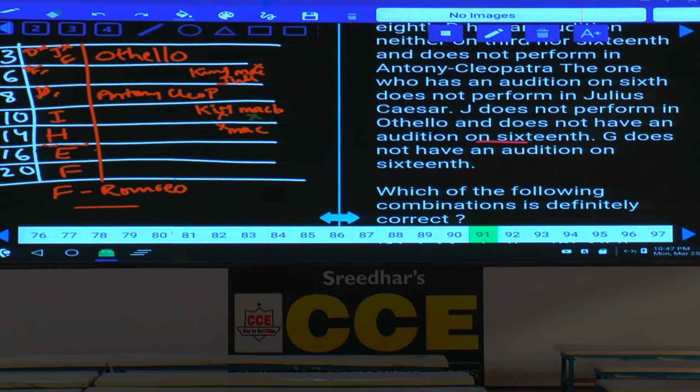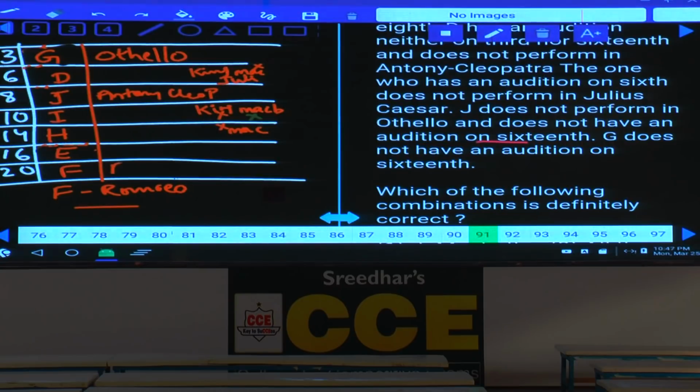If F is on 20th, now D cannot be on 3 and 8, hence D cannot be on 6. If D is on 6, J cannot be on 3rd, J is on 8th, and the person who is left over must be on the 3rd. Done with this? Now, if you observe here, 90% of the information is about negative statements only. Does not belong, does not belong. And this is why we have represented the data like this, isn't it? Hence, who is this person here? Now, this person must be G. Now, we have fixed this.